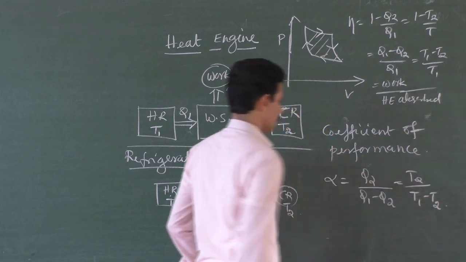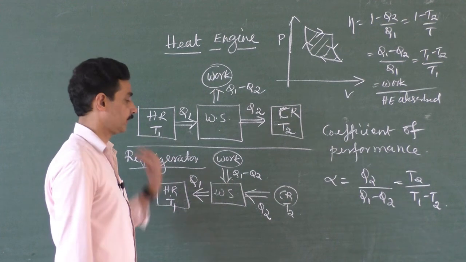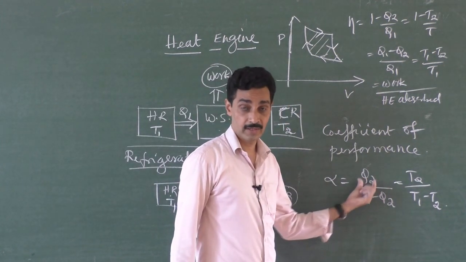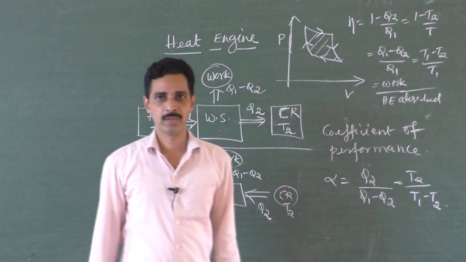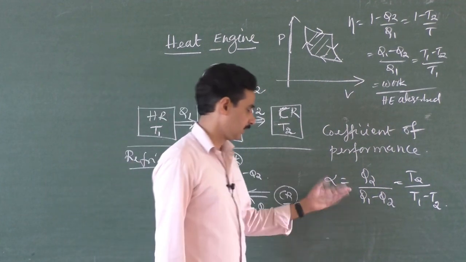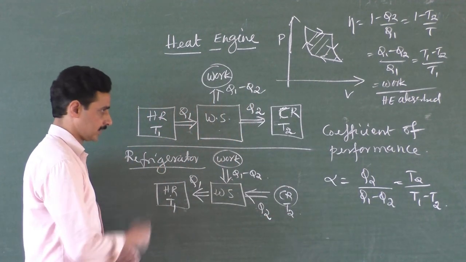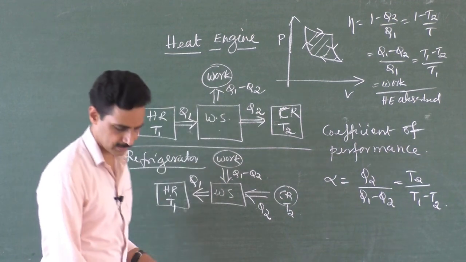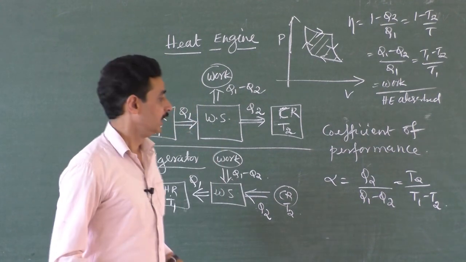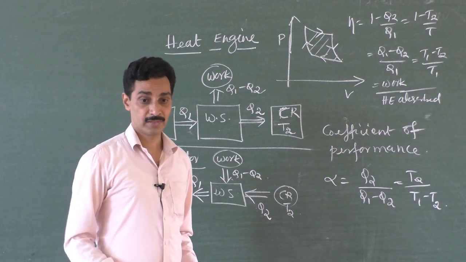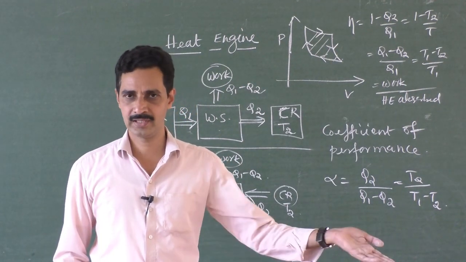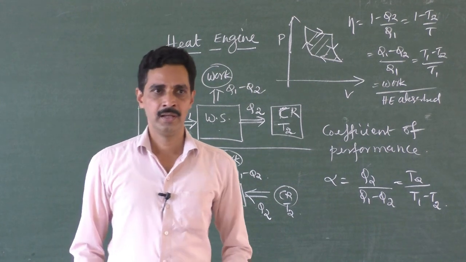This is the formula. So the coefficient of performance of a refrigerator is defined as the ratio of heat energy absorbed from the cold reservoir to the work done on the gas, Q1 minus Q2. So that is how we define it, T2 by T1 minus T2, or Q2 by Q1 minus Q2. That formula is enough. So this is about the heat engine. I don't go much into that because you know the theory, just a refreshing part, that's all. And you have the second law of thermodynamics, which says no process is possible whose sole result is the transfer of heat energy from a cold body to a hot body, right?